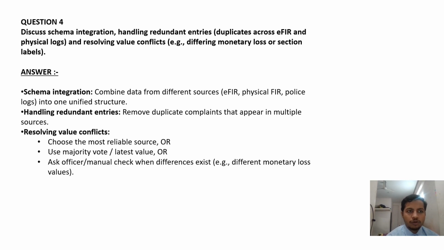Now moving to question number 4. Discuss schema integration, handling redundant entries, duplicates across EFIR and physical logs, and resolving value conflicts. Example, differing monetary values or section labels. Answer, schema integration: combine data from different sources, EFIR, physical FIR, police logs, into one unified structure. Handling redundant entries: remove duplicate complaints that appear in multiple sources. Resolving value conflicts: choose the most reliable source, use majority vote, take the latest value, or ask an officer for manual check when differences exist. Example, different monetary loss values.